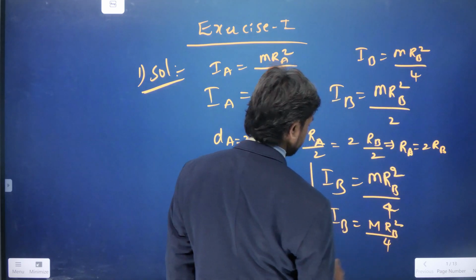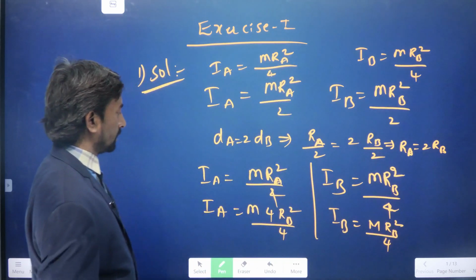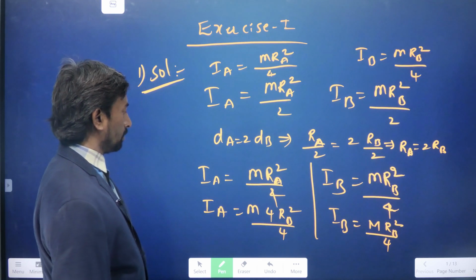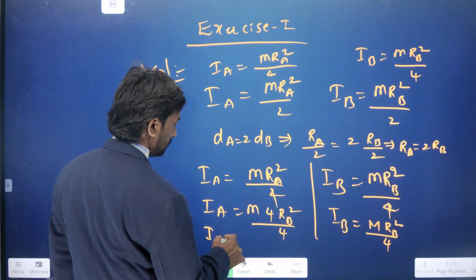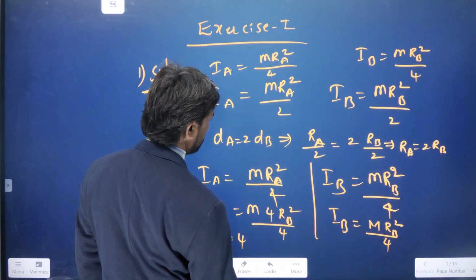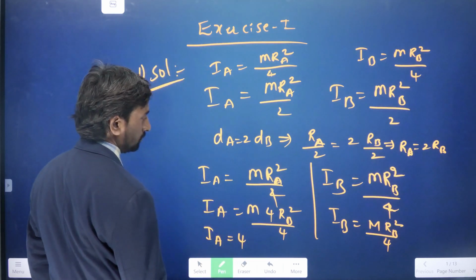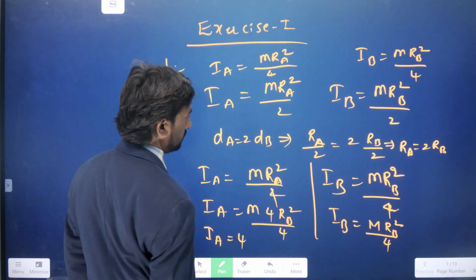So the moment of inertia of A is 4 times the moment of inertia of B.